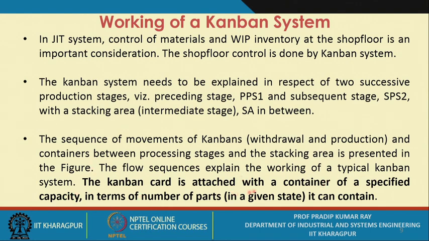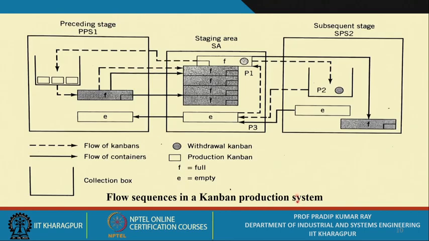The Kanban card is attached with a container of a specified capacity, say 50 units, 100 units. When you take up numerical examples, it will be made very, very clear in terms of the number of parts a given state can contain. So you have the preceding stage, you have the subsequent stage. These are the full containers. So how many full containers do we have?